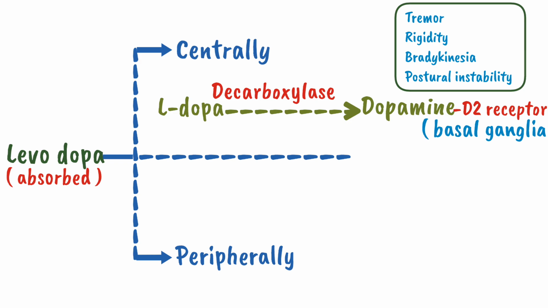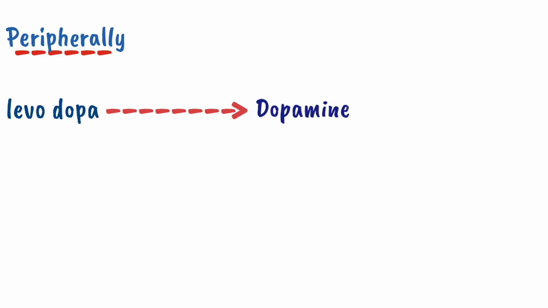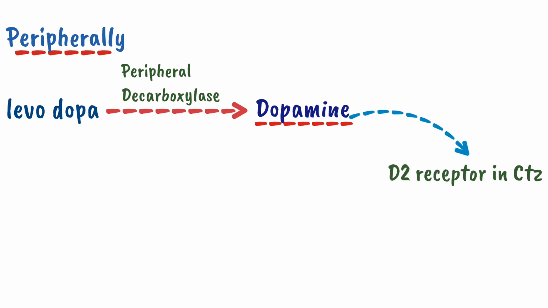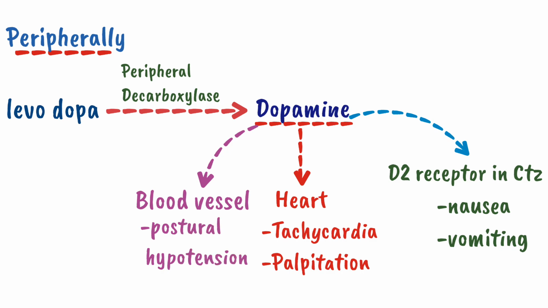Levodopa also acts peripherally, but remember that only 2% of levodopa crosses the blood-brain barrier. About 98% of the levodopa works peripherally. Peripherally, levodopa is converted into dopamine by the peripheral dopa decarboxylase. This dopamine will act on D2 receptors in the chemoreceptor trigger zone, causing nausea and vomiting. It will act on the heart, causing tachycardia and palpitation, and it will act on blood vessels, causing postural hypotension. So it will cause a wide variety of adverse effects.